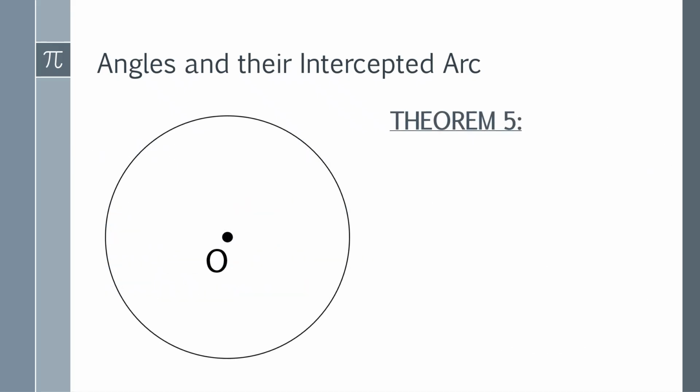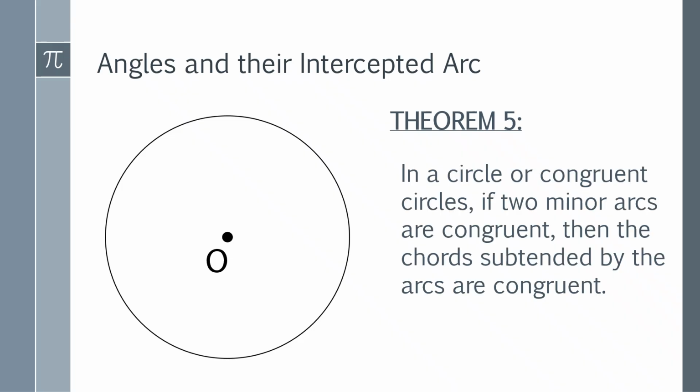Let us have theorem number 5. In a circle or congruent circles, if two minor arcs are congruent, then the chords subtended by the arcs are congruent. So let us say we have here 3 points on the circle and two minor arcs, arc BC and minor arc AB. And the chords subtended to them are line segment CB and chord BA.